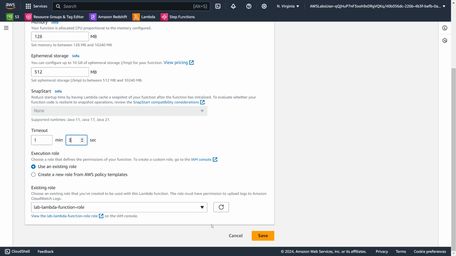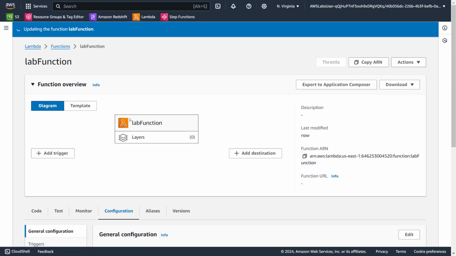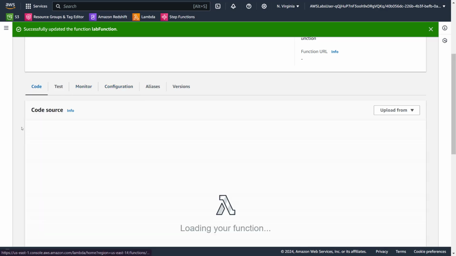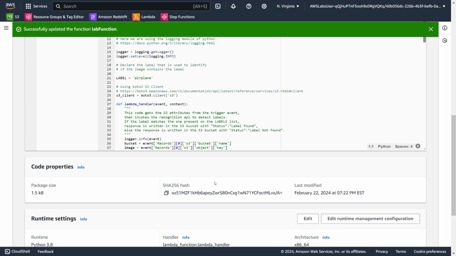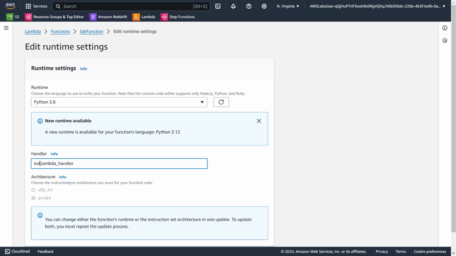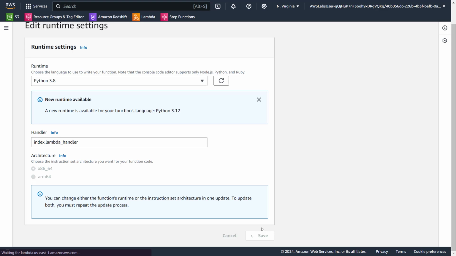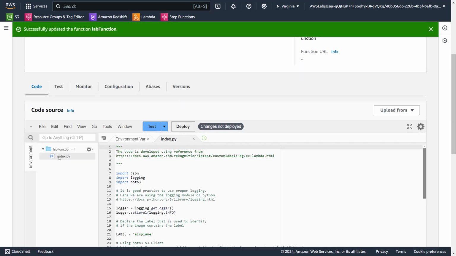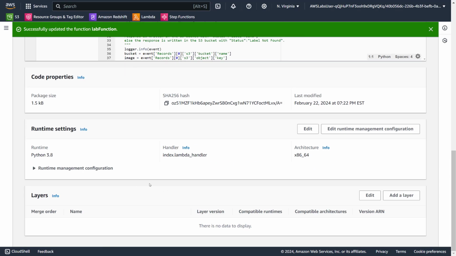3 seconds is fine. Save it. And also we need to change the runtime configuration. Let's go to code. And then here you will have runtime settings, edit them, because usually this is the default, nobody will change it, but they changed the file to index. I'll show you where it is. This one. Usually you will leave it as is, but it's up to you. Since you changed it, you need to change it there as well.